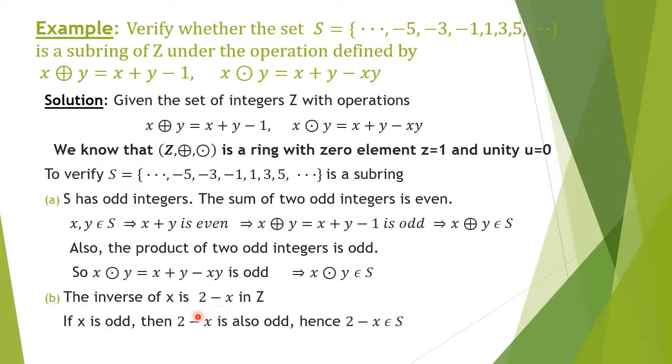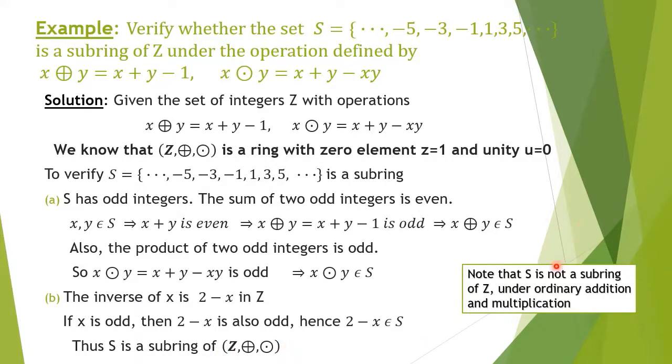As 2 is an even number and 2 minus an odd number will be an odd number, hence 2 minus x also belongs to S. Thus, the two necessary conditions for a non-empty subset to be a subring are satisfied, and hence S is a subring of Z, plus, dot.